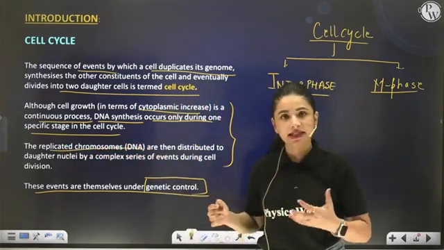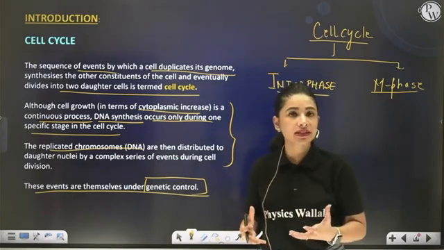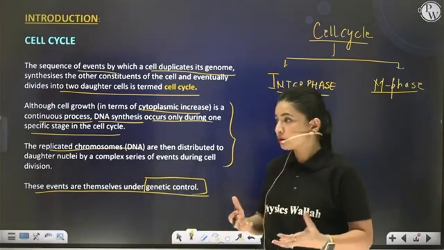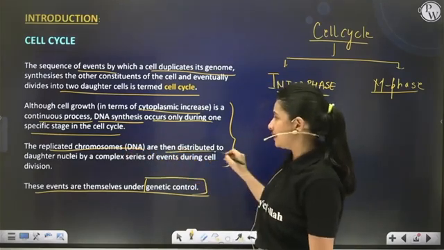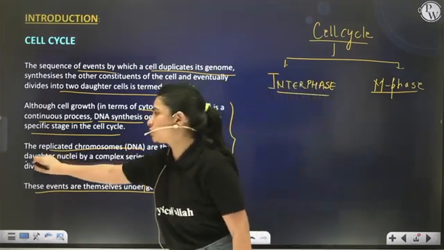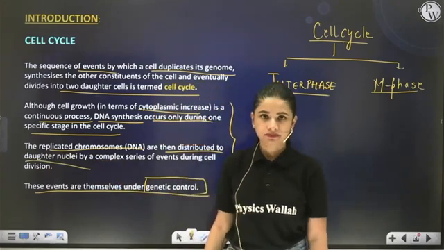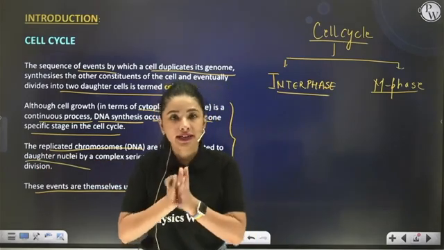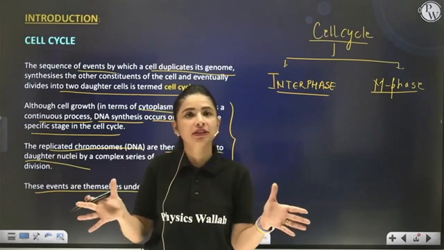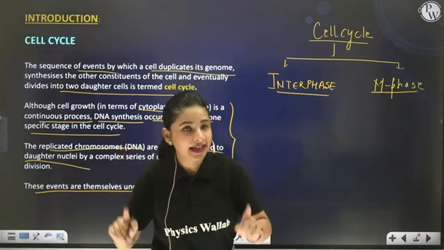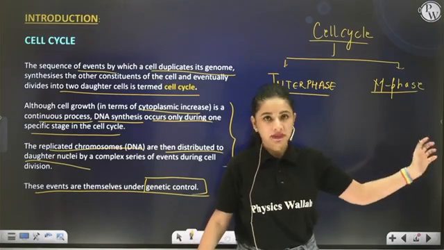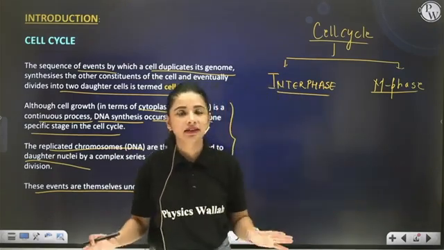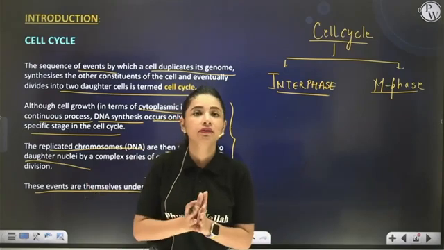Next, the chromosomes. DNA synthesis is taking place. The amount of DNA during the cell cycle is doubled. It is increased. So the replicated chromosomes are then equally distributed to the daughter cells. And for this equal distribution of genetic material to the daughter cells, the next phase, that is M phase, is required. That means the cell cycle is a sequential event.